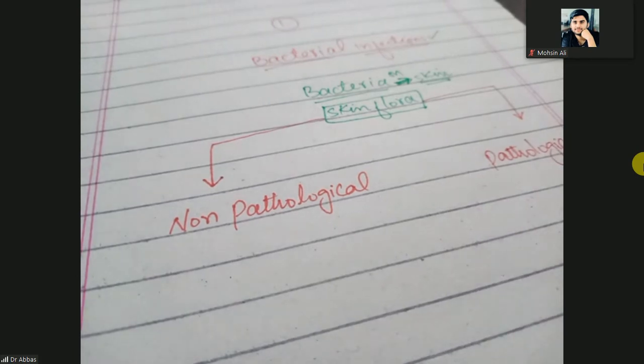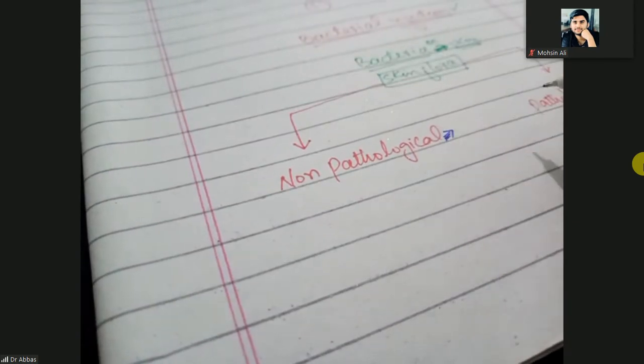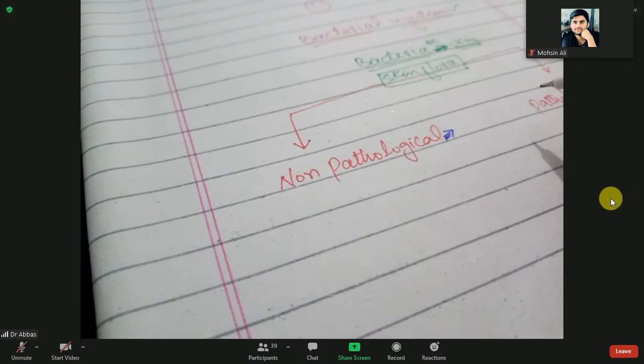Non-pathological means they are present all the time over the skin. These are the skin flora present for a long time on our skin, but they don't cause any disease. It means they are commensals.